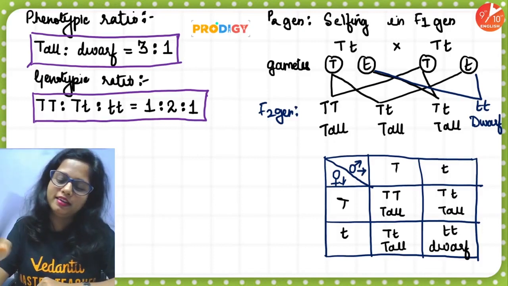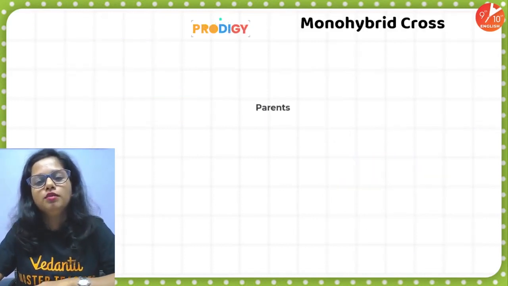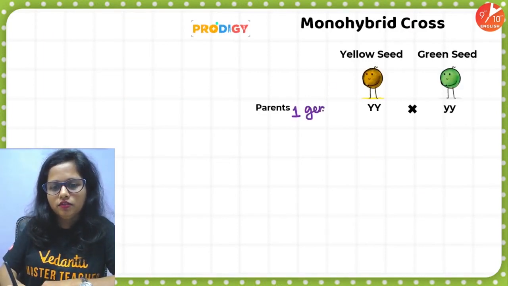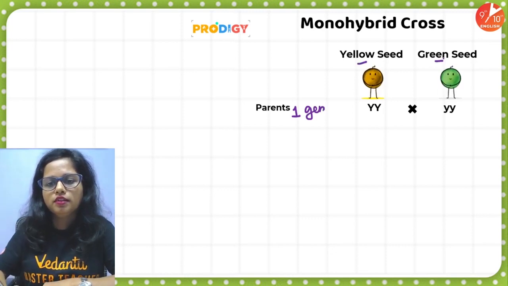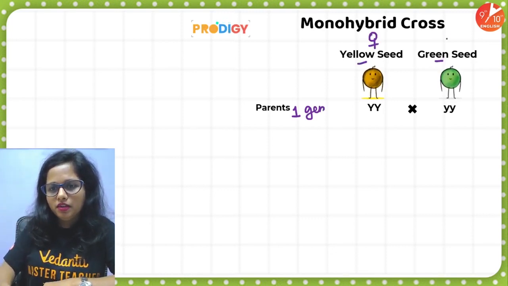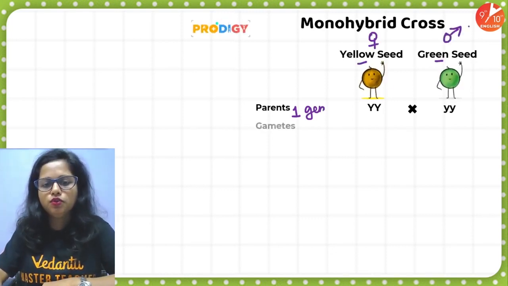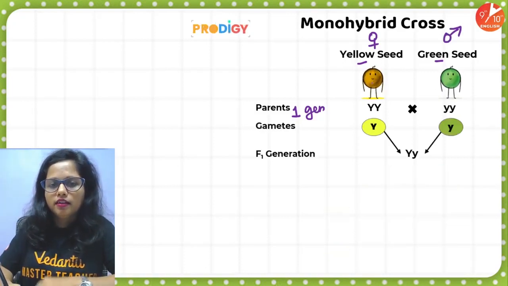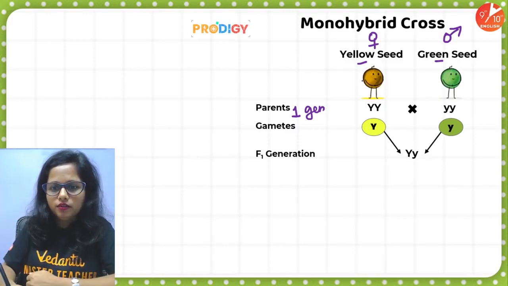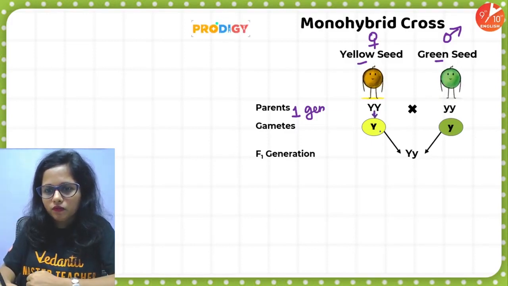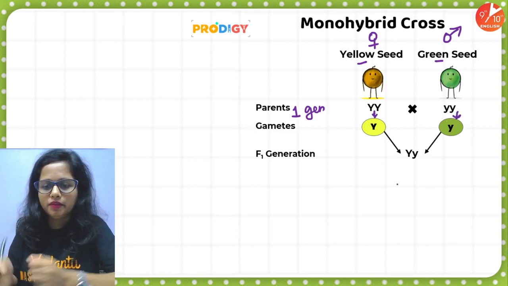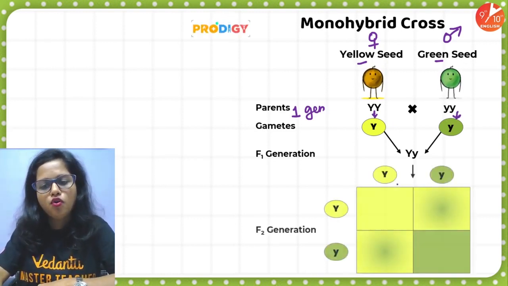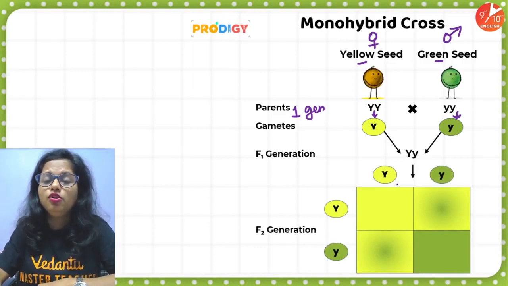And people, let us quickly revise this. So in monohybrid cross there are parents, to be very specific, P1 generation. So yellow seed crossed with the green seeds, one you write as female, the other one you write as male. When you cross them, you obtain gametes, and when gametes are obtained, the chromosome number is reduced to half. So only one capital Y in one egg, small y in the other. When you fuse them, capital Y, small y, you get all the hybrid yellow seeds. So why all hybrid yellow seeds?